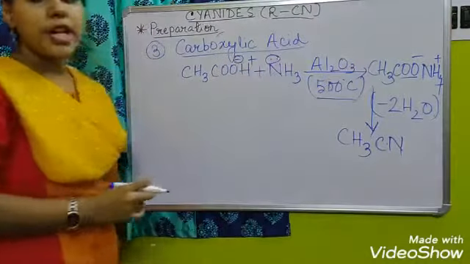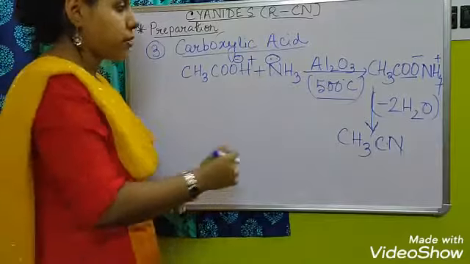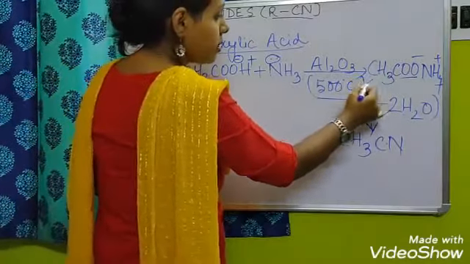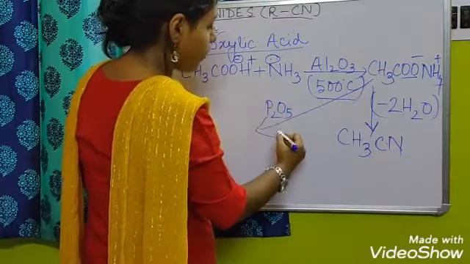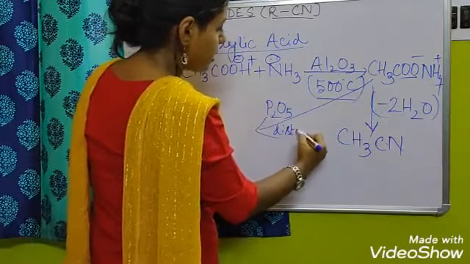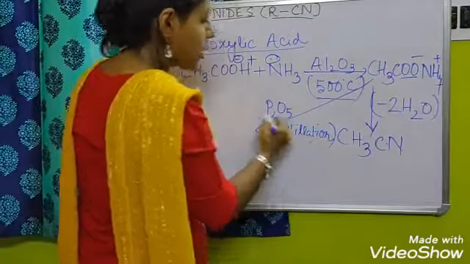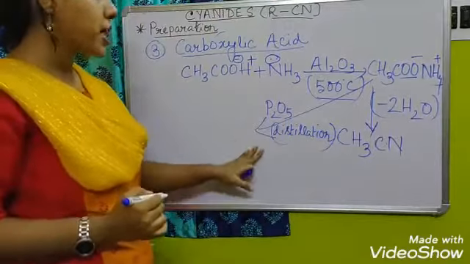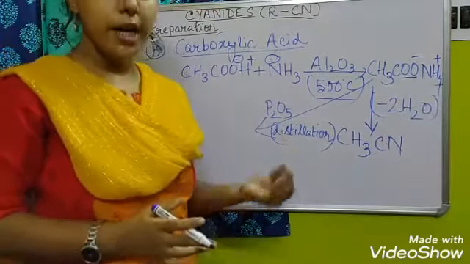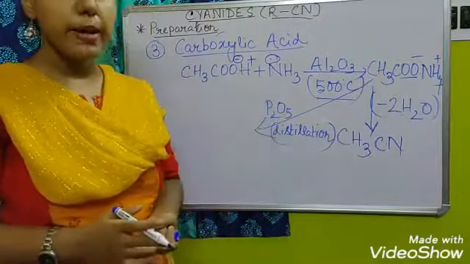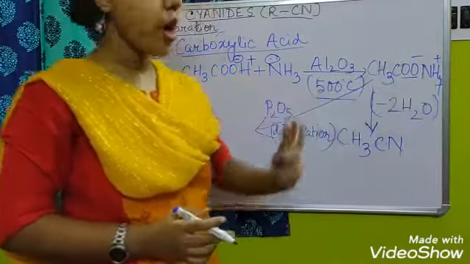Now the next one is that in this ammonium acetate we can now add P2O5, and if we undergo distillation here, after distillation it will make what? Again there will be the removal of water molecules. Two water molecules will be eliminated from between two oxygen and from here four hydrogen atoms.